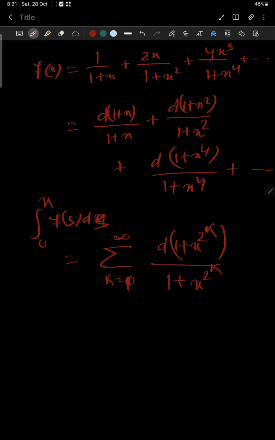Okay, this is the summation form. And if we integrate from 0 to x, then we will take a dummy variable like s.